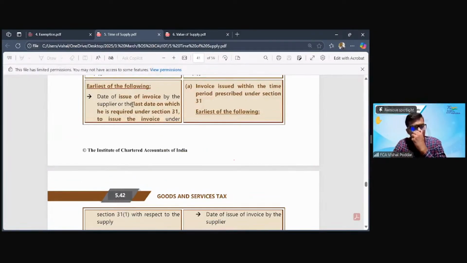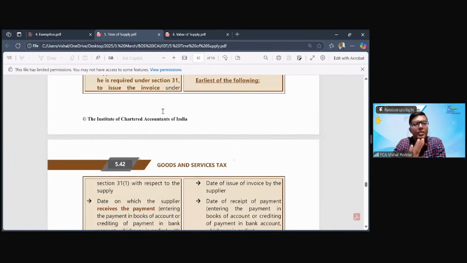One is the actual date of invoice. Second is the date by which the invoice should have been prepared, which in case of normal supply of goods is the date of removal or movement, the date when the movement starts, that is, the date when delivery is given. Fine. Now, in case it is continuous supply of goods. Now, what is continuous supply of goods?